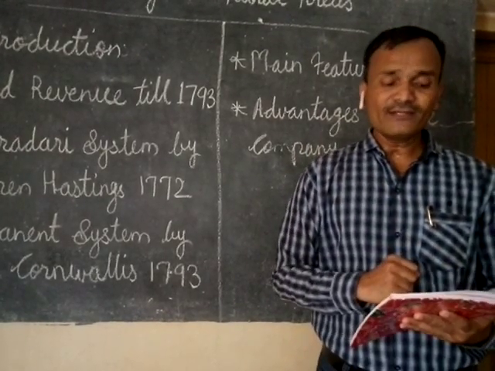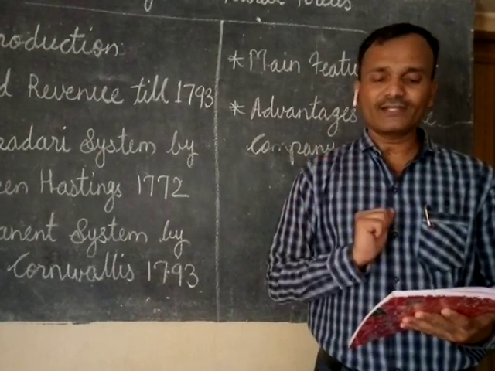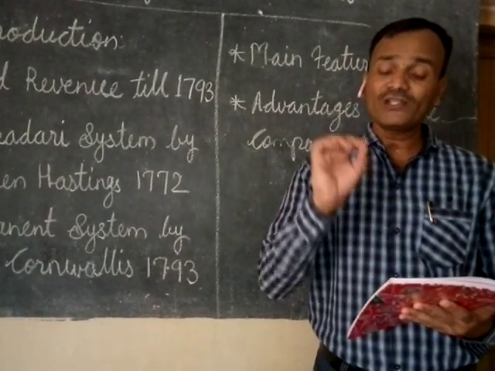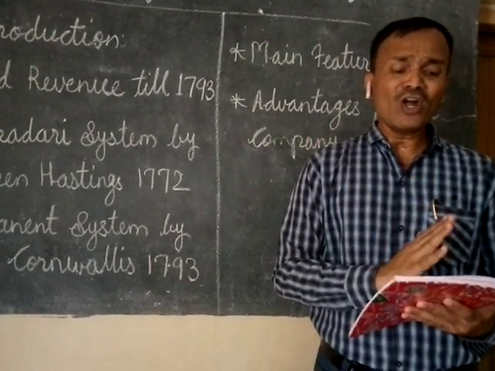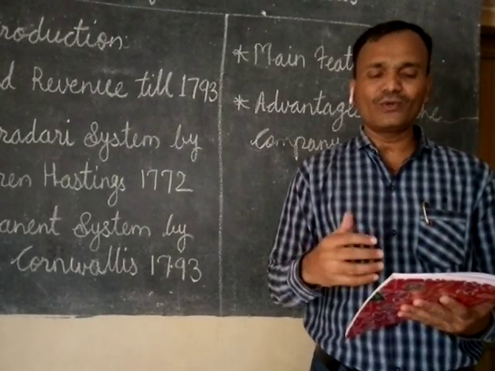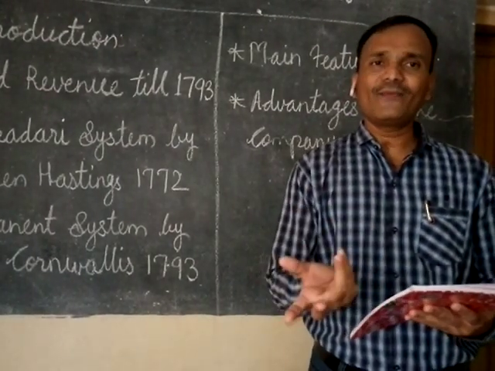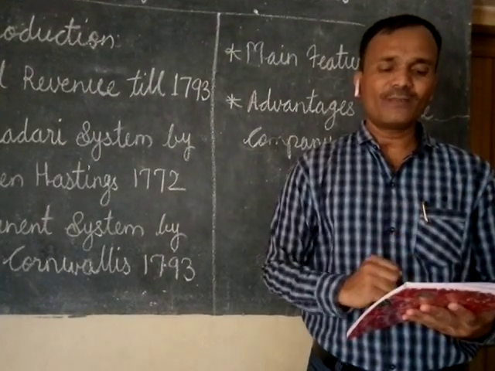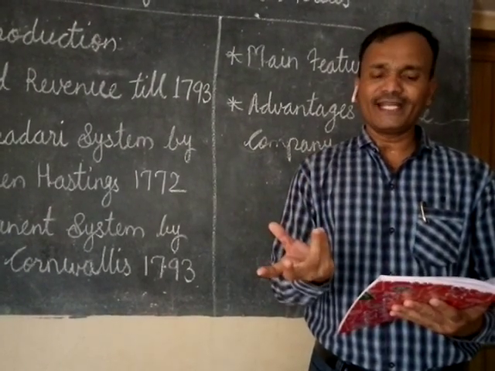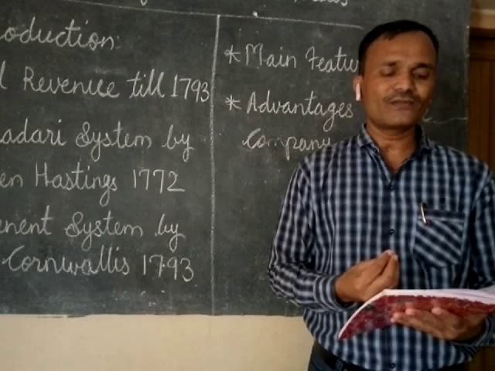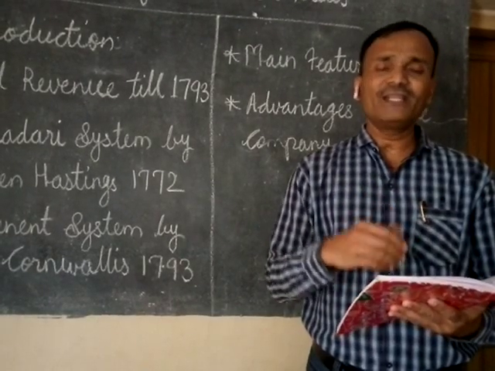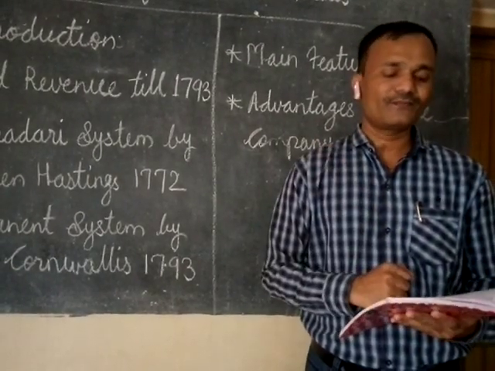Then the third point: the land revenue was fixed and it was very high. Even the landlords hardly managed to pay that fixed revenue to the company. In the very initial period, when that system was started, many zamindars also lost their lands.